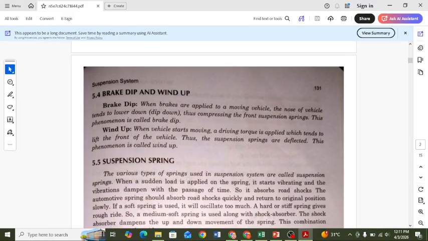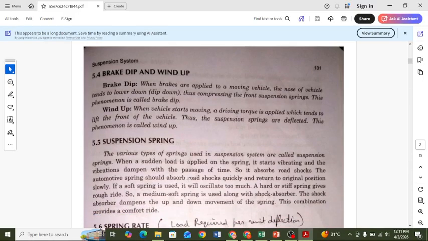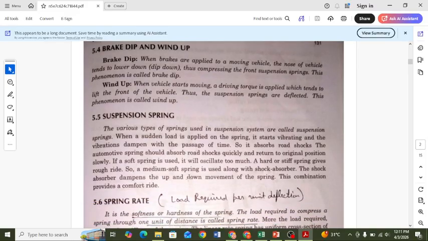So next is the suspension spring. Various types of suspension springs are used in the suspension system. When a suspension load is applied on the spring, it starts vibrating, and then the vibrations die down with the passage of time. The various types of springs absorb the suddenly applied load from brake dip, wind up, or any kind of dump and bump on the wheels.